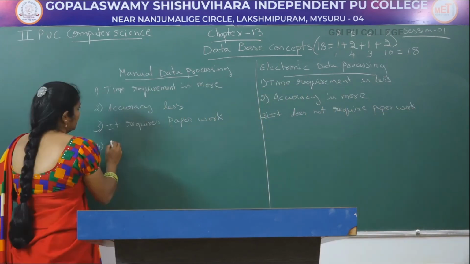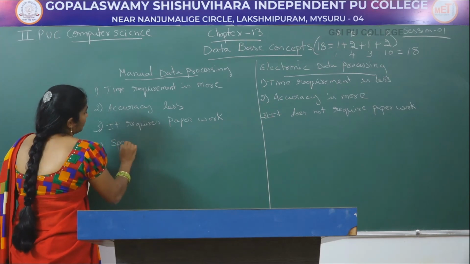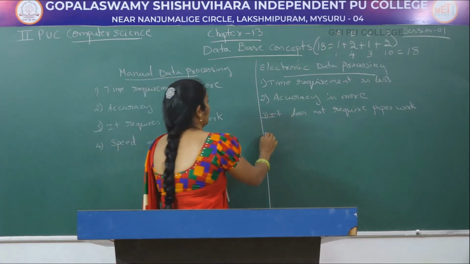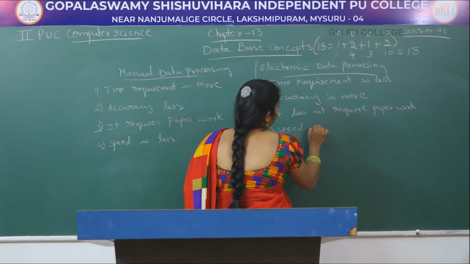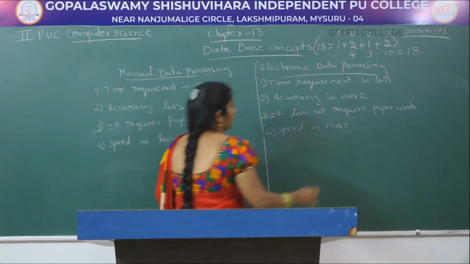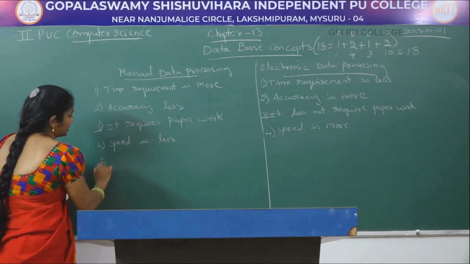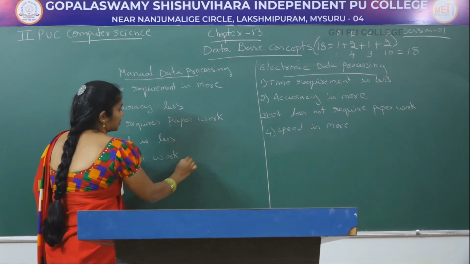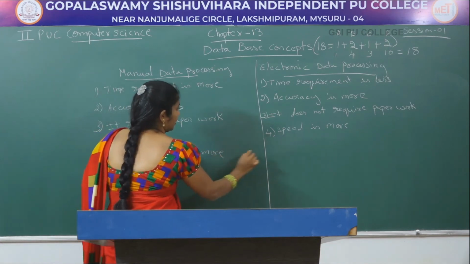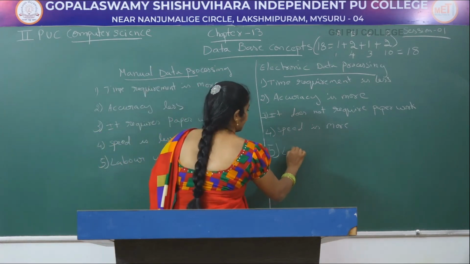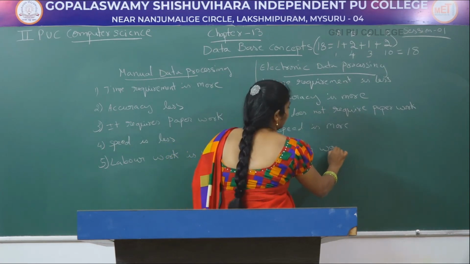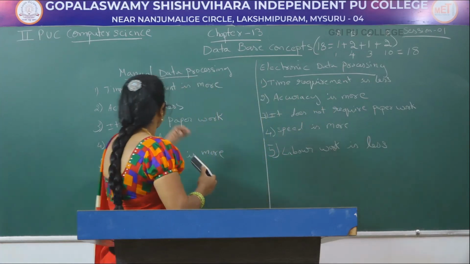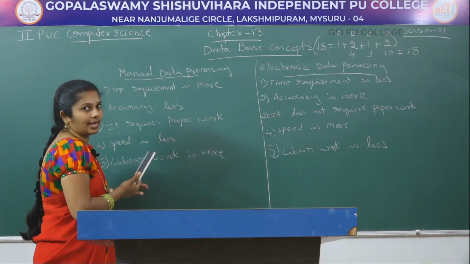Then speed wise, speed is less here; here speed is more. Labor work is more here; labor work is less here. Like that, you can write any other difference between manual as well as electronic data processing.